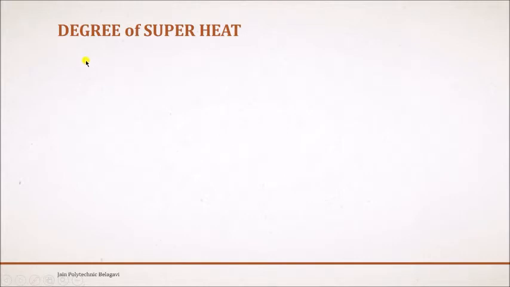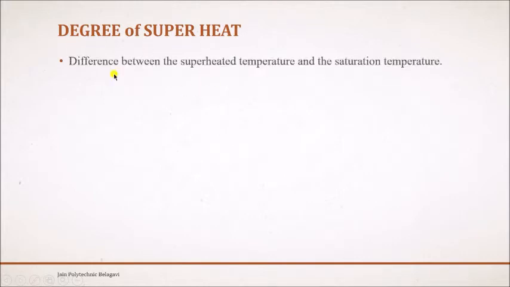Next concept: what do we mean by the degree of superheat? The degree of superheat is the difference between the superheated temperature and the saturation temperature. When superheated steam is formed, its temperature is called the superheated temperature, and the saturation temperature is the temperature at the boiling point of water. So the degree of superheat is T sup equal to the superheated temperature minus the saturation temperature.